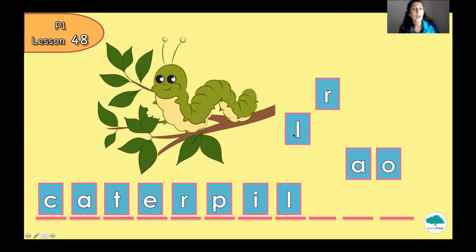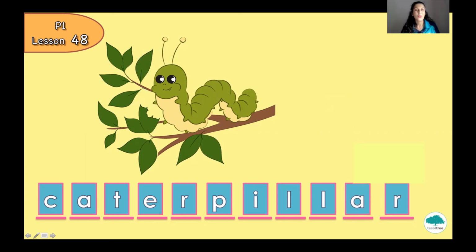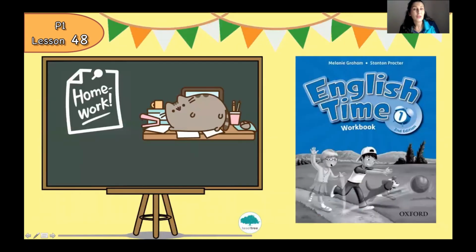And do you remember that we have double L? So we have two L. And only two letters are left. Caterpillar. Okay, letter A and R. Let's spell it one more time. Caterpillar.